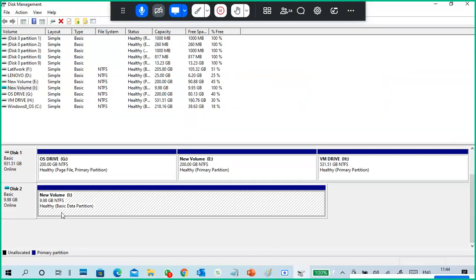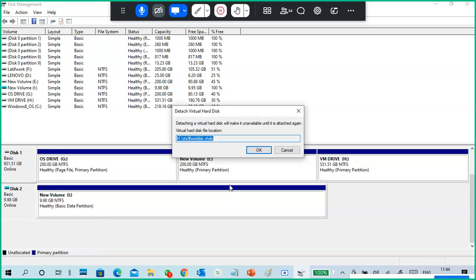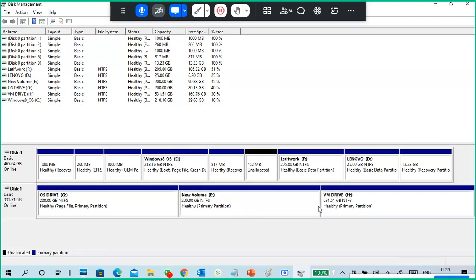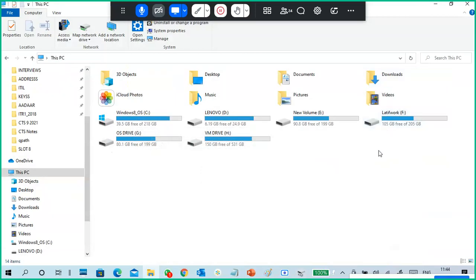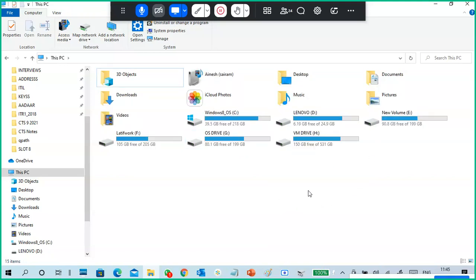So this is my virtual hard disk, right? So I'm going to detach it from here. We can do it from your This PC option also. I'm doing it from here. So detach VHD. Okay. Now the VHD is detached. And where is the I drive? The H drive is there, and where is the I drive? It is gone.